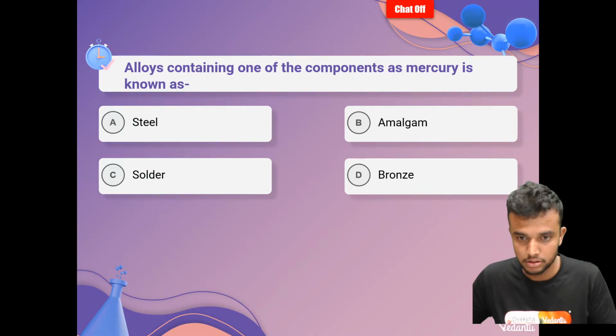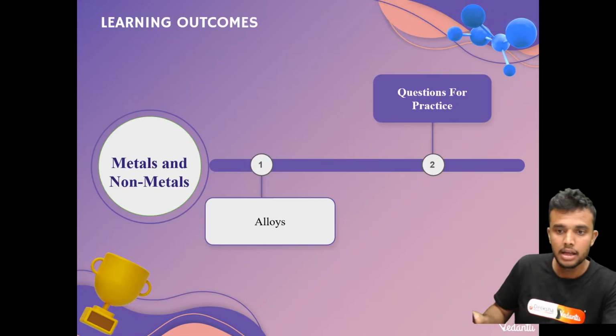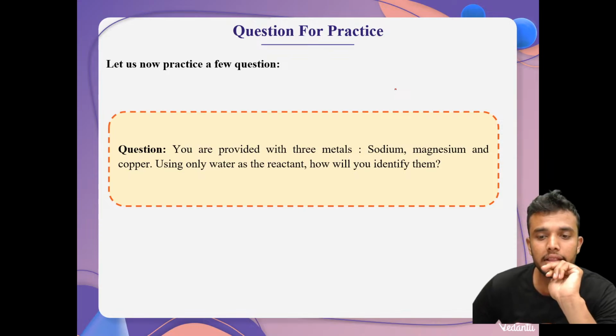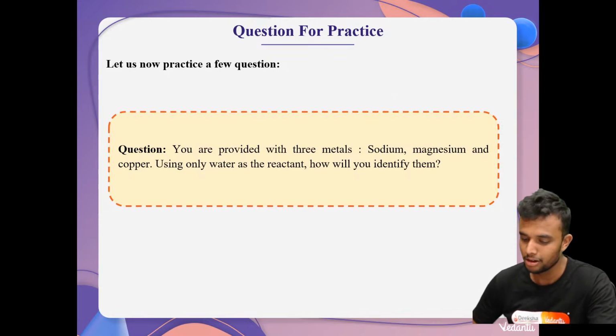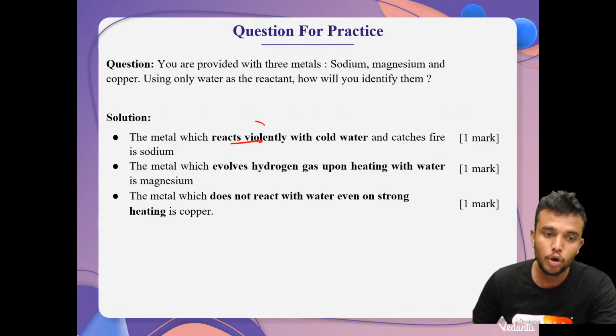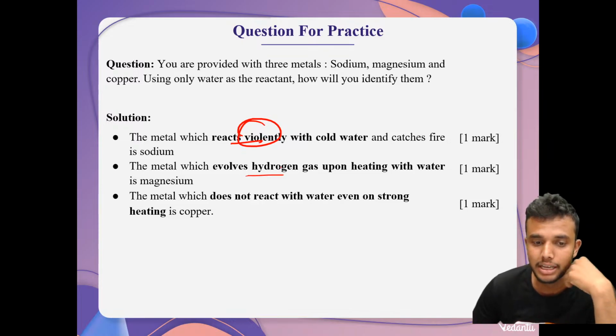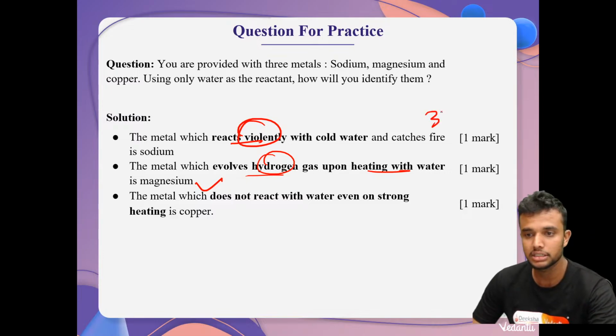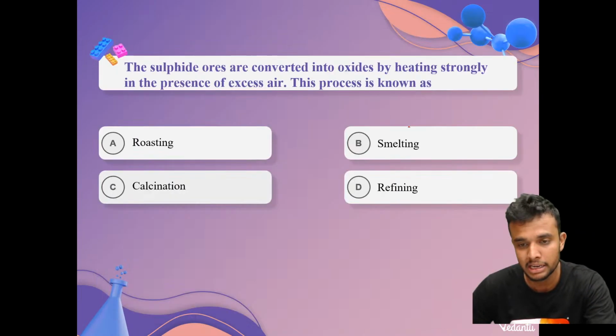Okay students, come, let's discuss further questions here. Next, moving on to the practice questions. First question: you are provided with 3 metals, sodium, magnesium. We confirm by using water. The metal sodium reacts violently. The metal which evolves hydrogen gas on heating is magnesium. These are the 3 marks questions. This is the answer.